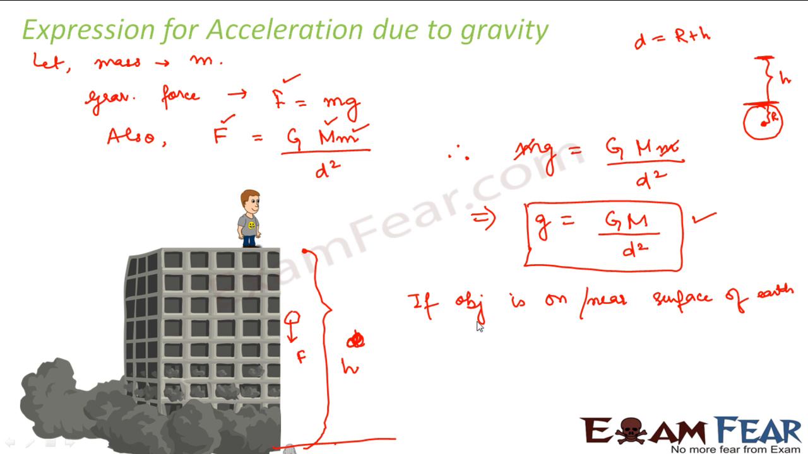Now if the object is on the surface of the earth, if your stone lies already on the surface, then in the expression d will be replaced by capital R, that is the radius of the earth. In that case g becomes equal to capital G into capital M divided by R square. So this is the expression for acceleration due to gravity of the earth.